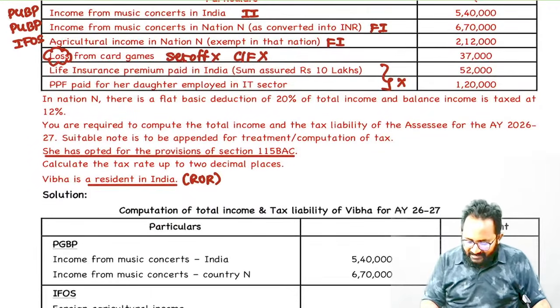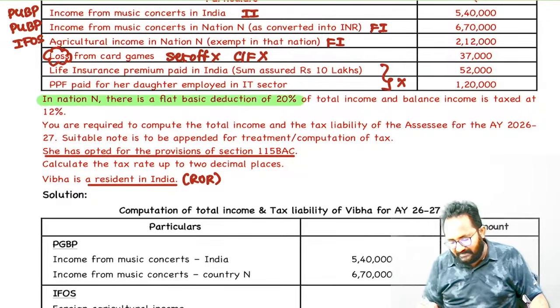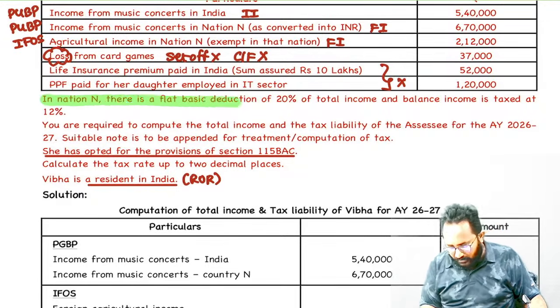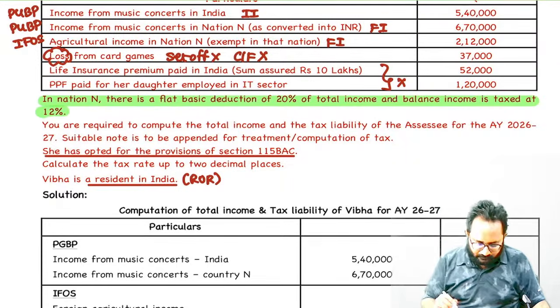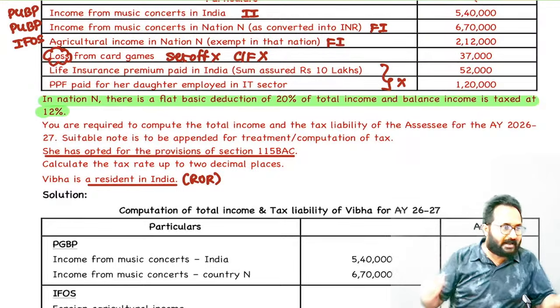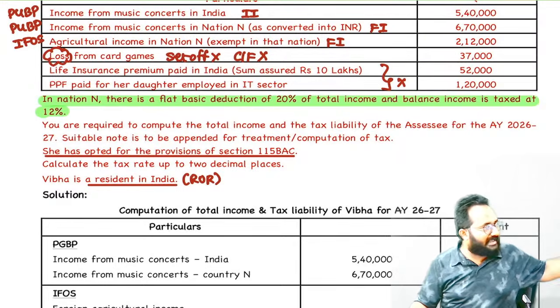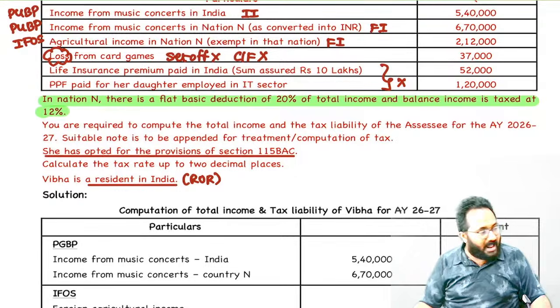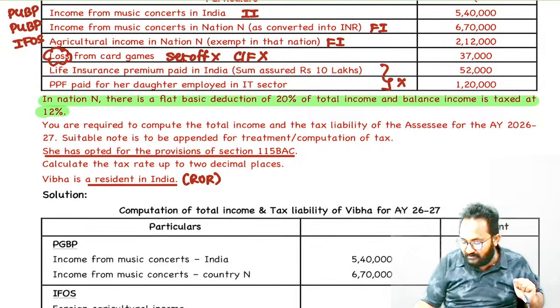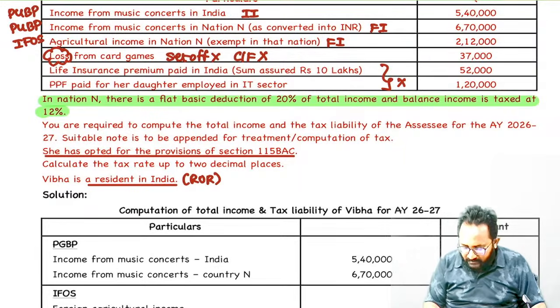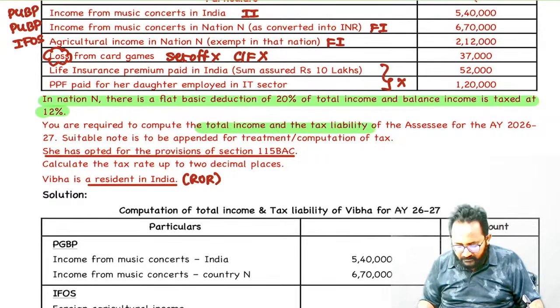Now this line, please read. In nation N, there is a flat deduction of 20% of total income and the balance income is taxed at what, ma? 12%. They have not given the foreign tax rate directly; they have given it indirectly. What is that? Flat deduction 20%, and the balance amount is taxed at 12%. They are asking for total income as well as tax liability. Shall we discuss?